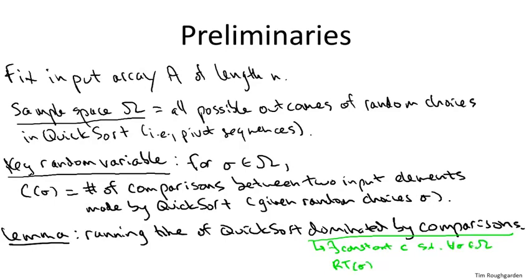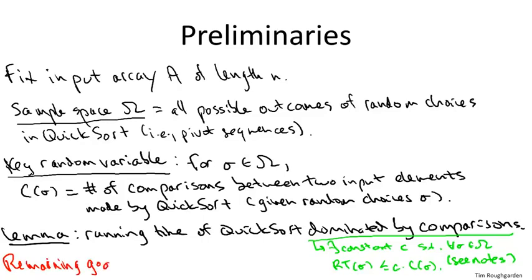So let's say that by RT, I mean the number of primitive operations of any form that quicksort uses, and for every pivot sequence sigma, the total number of operations is no more than a constant times the total number of comparisons. If you want a proof of this, it's not that interesting, so I'm not going to talk about it here, but in the notes posted on the website, there is a sketch of why this is true, how you can formally argue that there isn't much work beyond just the comparisons. But I hope most of you find that to be pretty intuitive.